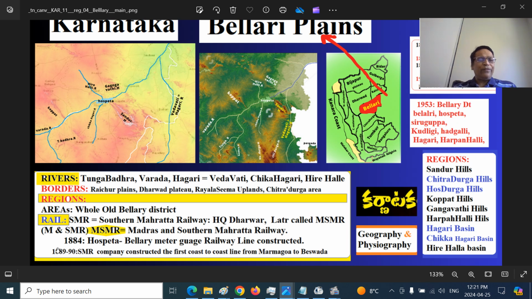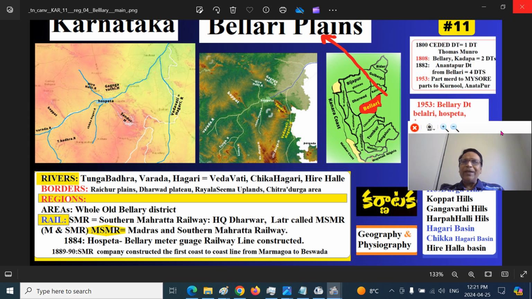Later, in a few years, this MSMR built a coast to coast railway line. To the west it went to Gomantak or Goa, the Portuguese imperial territory, with Catholicism headquartered there, and to the east to Guntur and the Krishna River, Bejwada, eventually extended to Bandar, Machilipatnam in Krishna district. East side is Ganga Sagar, Bengal, west side Gomantak, Goa, Sindh Sagar: coast to coast.